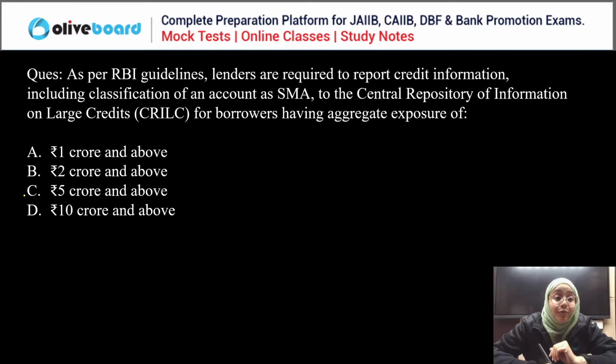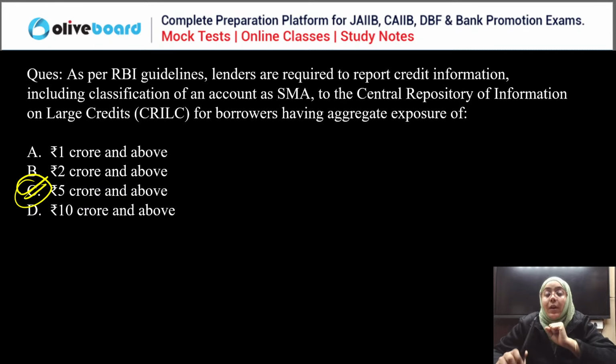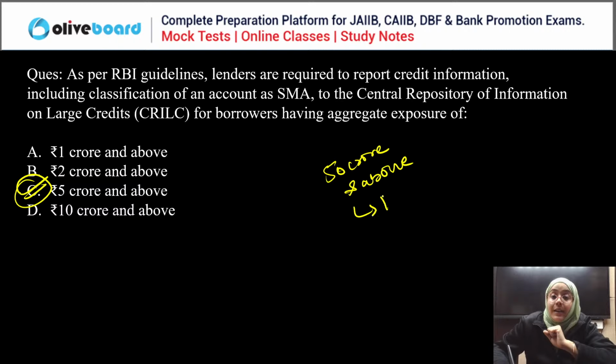So the correct answer is 5 crore and above. If you have an aggregate exposure of 5 crore and above, you are considered a large borrower and the information needs to be sent to CRILC. And if you have an aggregate exposure of 50 crores and above, remember, then it is considered a red flagged account under the CRILC.